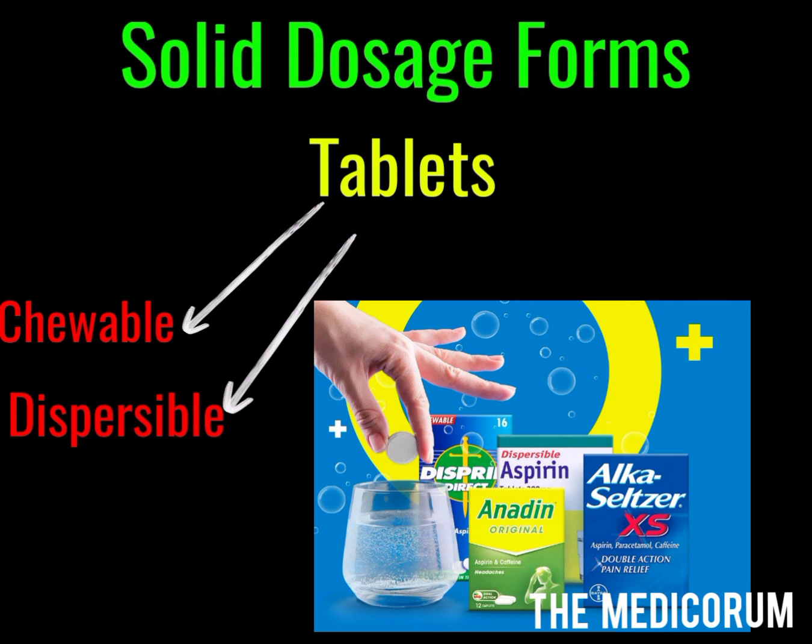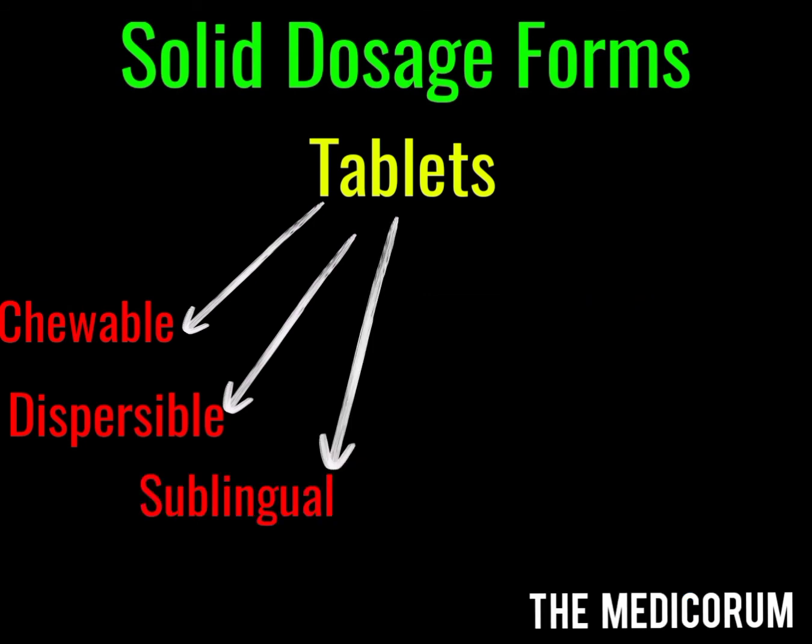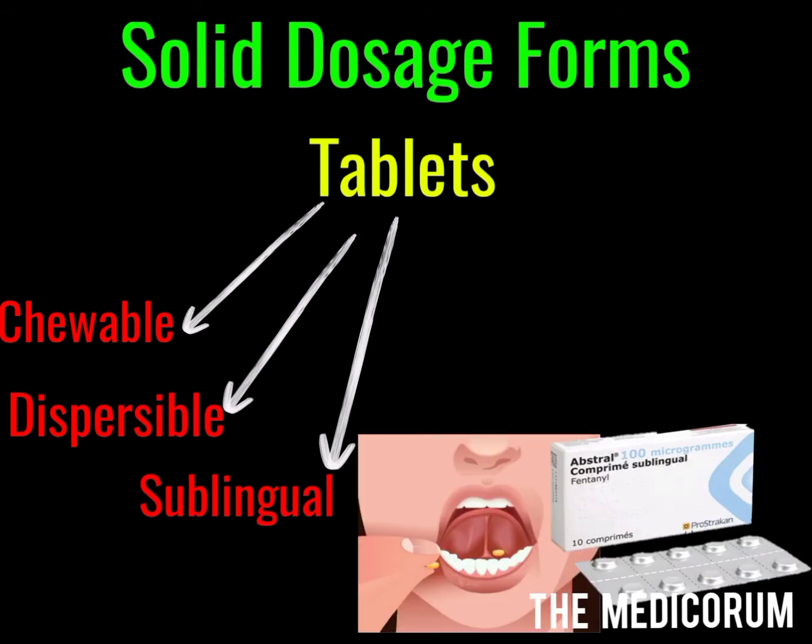The third one we have is the sublingual tablet. This type of tablet is specifically put underneath the tongue where there is rapid absorption of drug from the mouth. The common example of sublingual tablet is the Abstral tablet. Sublingual tablets are important from exam point of view.